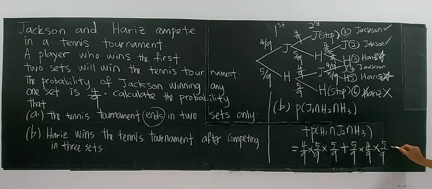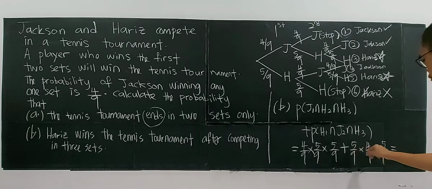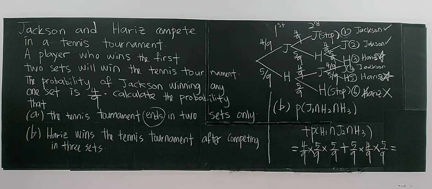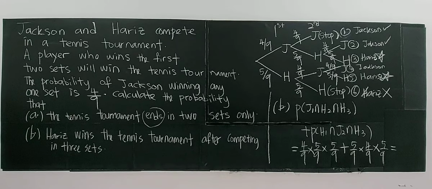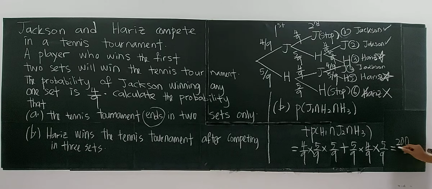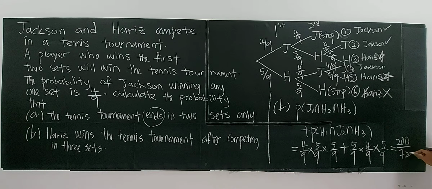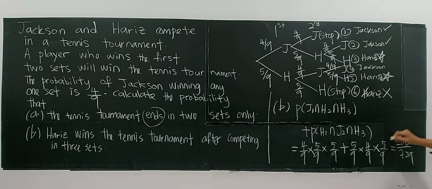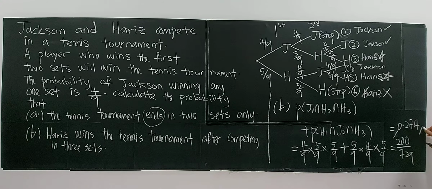Then you add up these two and you get your probability. In fraction form it will be 200 divided by 729. In decimal form, in 3 significant figures, you get 0.274. So this will be the answer for this problem.